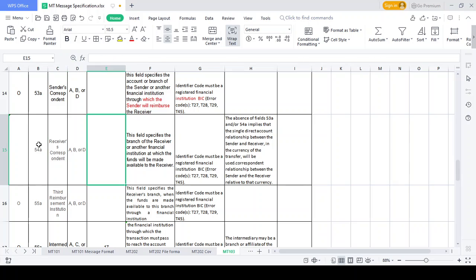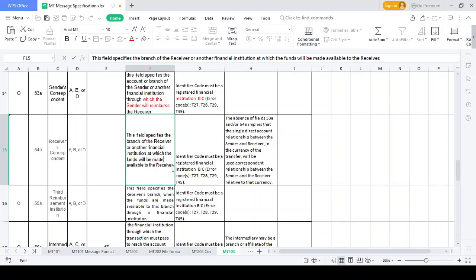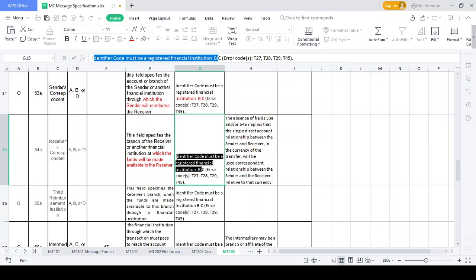Read this field, and see why I mentioned it like that. This field informs that the fund needs to be moved from the receiver side. Everything moves out of your country to the payer side, to whoever the beneficiary is. Here also they maintain the BIC code. Each and every field maintains the BIC code here. The identifier code must be the registered financial institution BIC. All banks need to maintain the BIC code, the registered BIC codes.